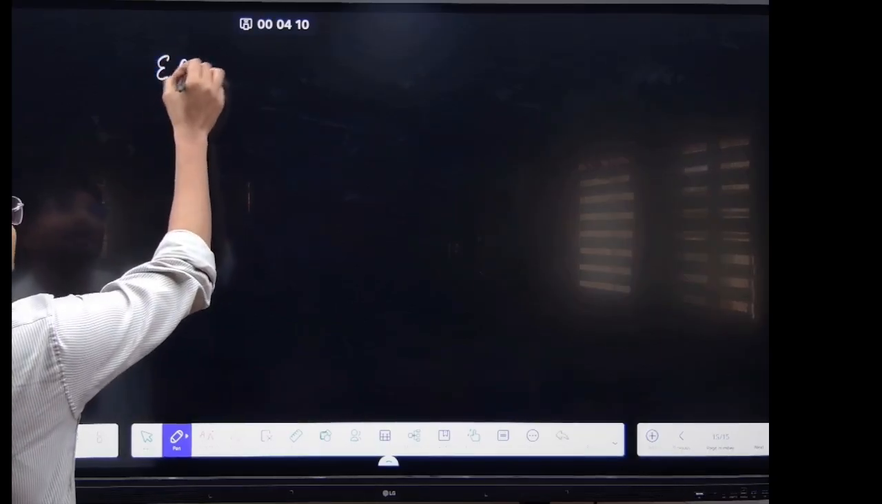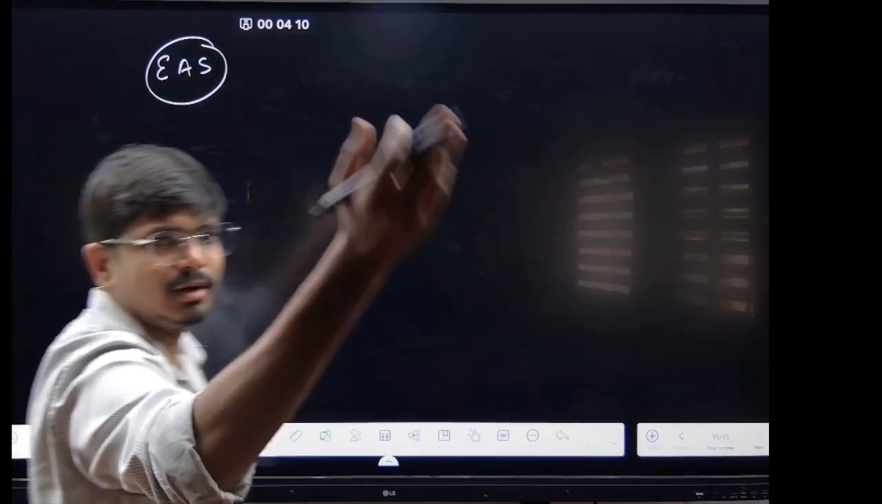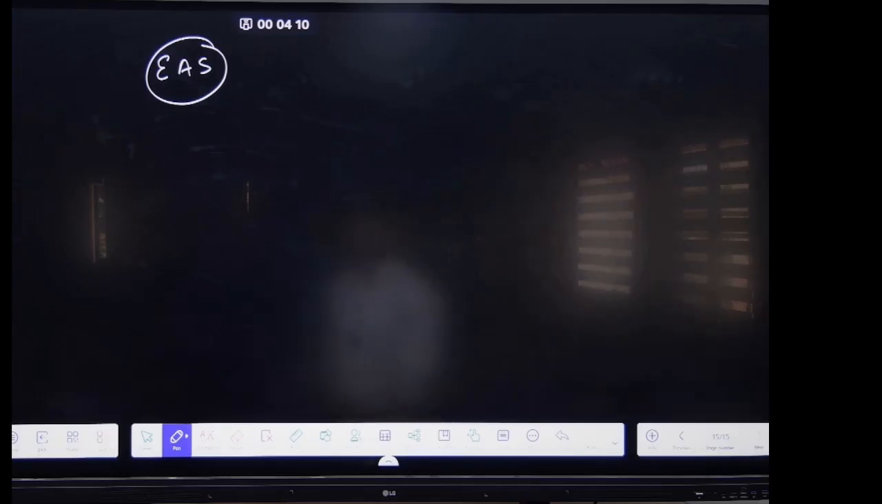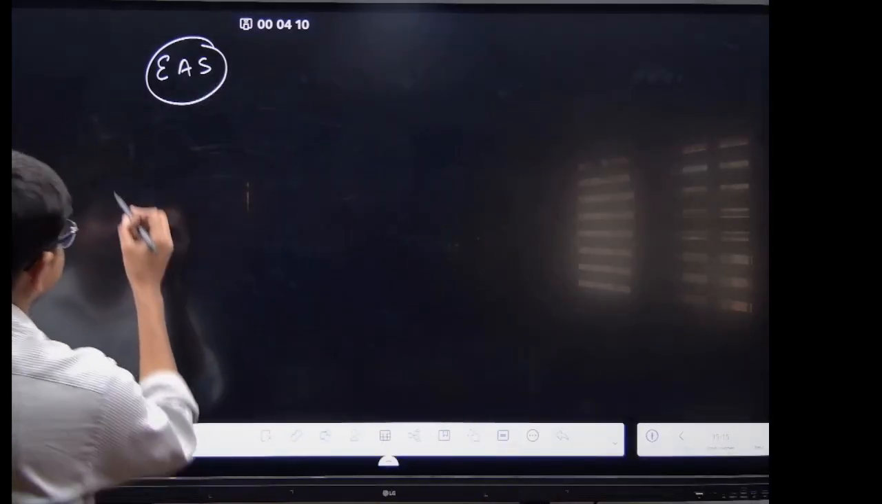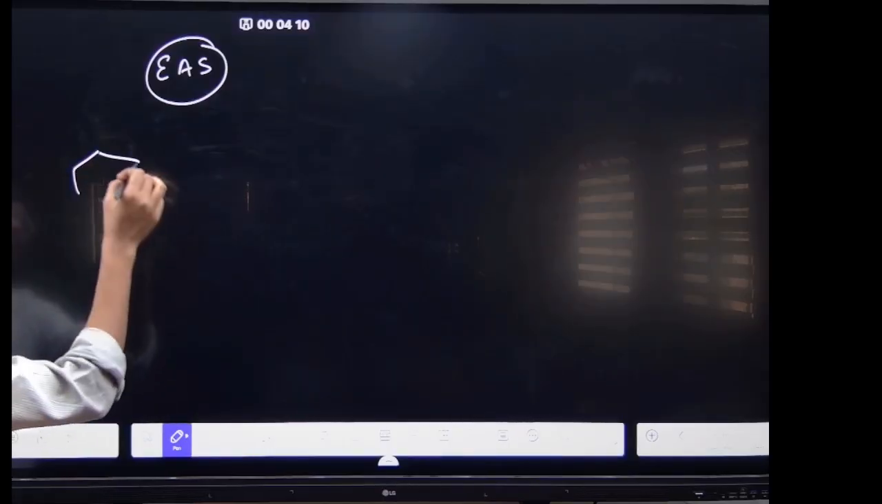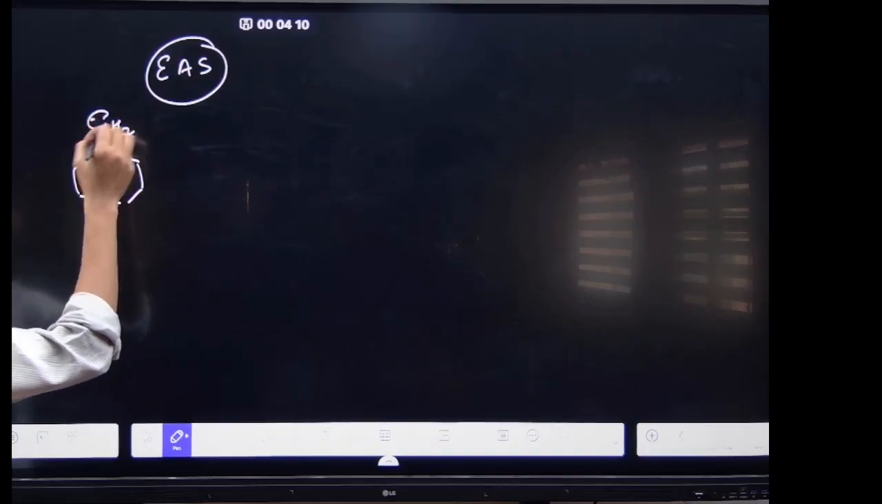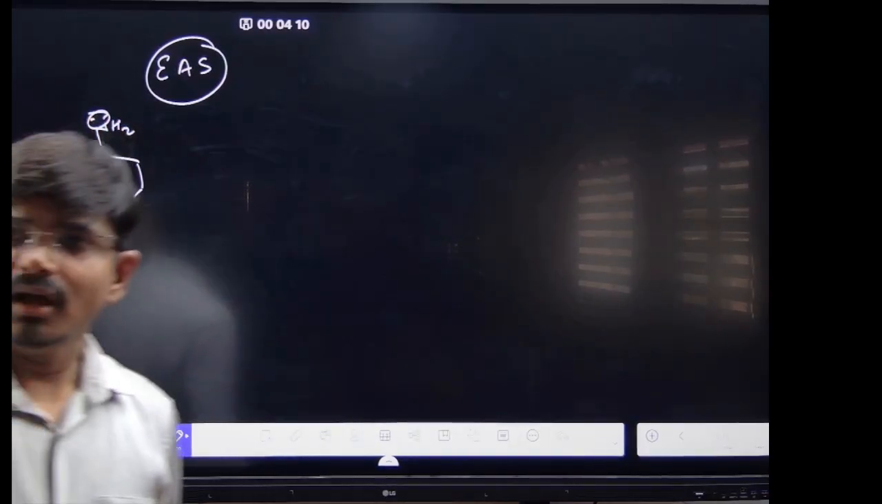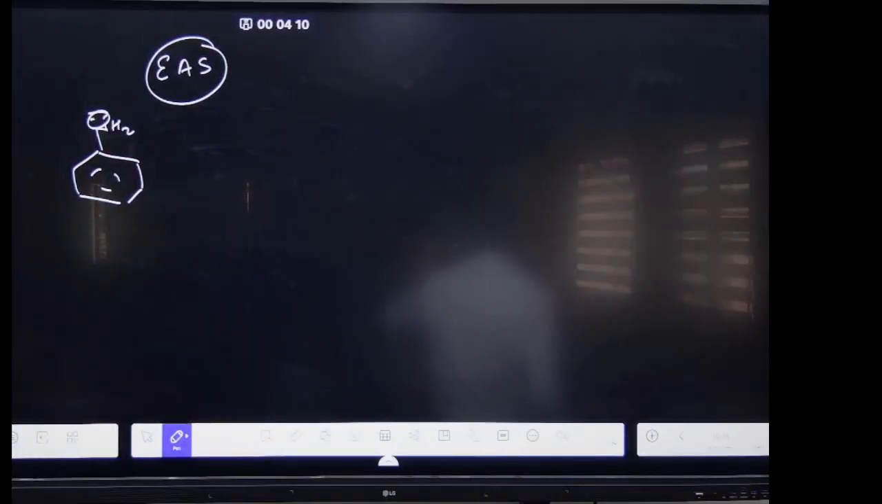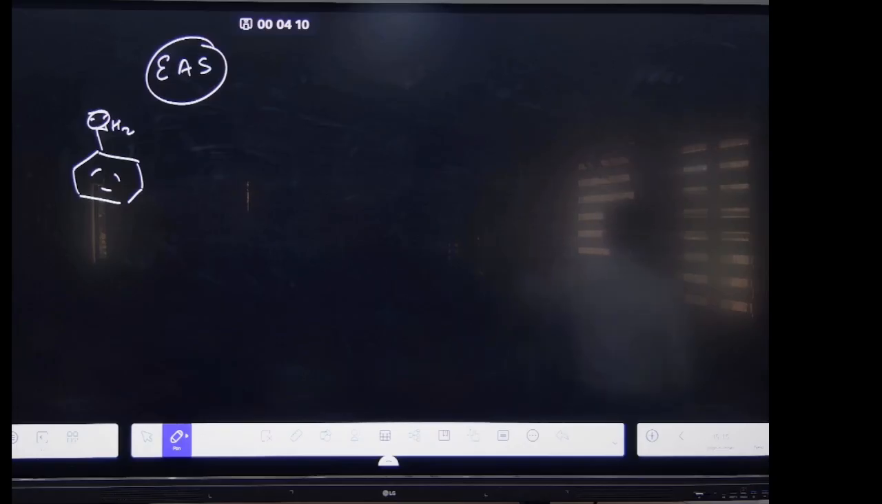Now coming to the electrophilic substitution in aniline. Electrophilic aromatic substitution. See here, you have the aniline, right? Aniline is an ortho para directing group. The aniline NH2 group is an ortho para directing group.